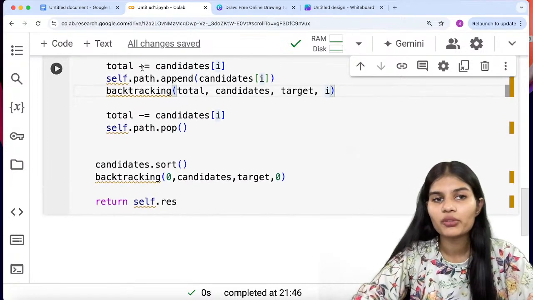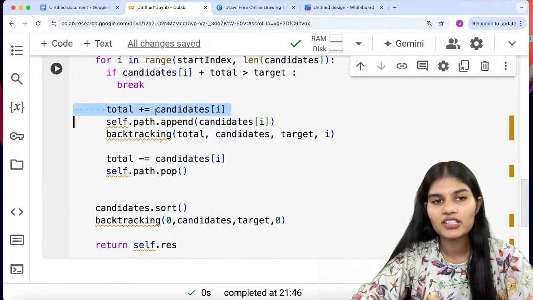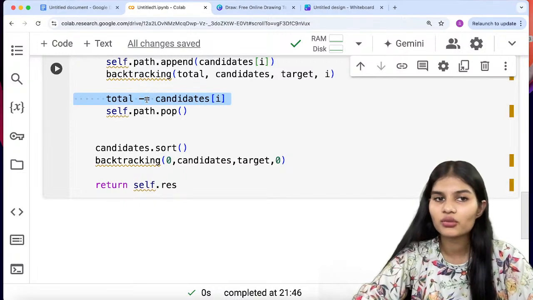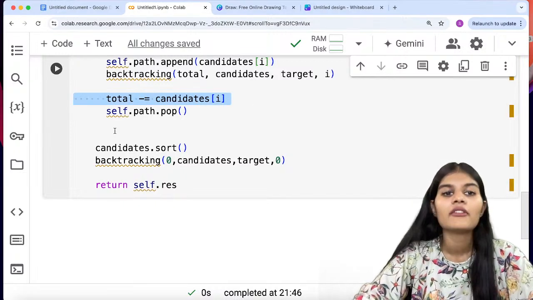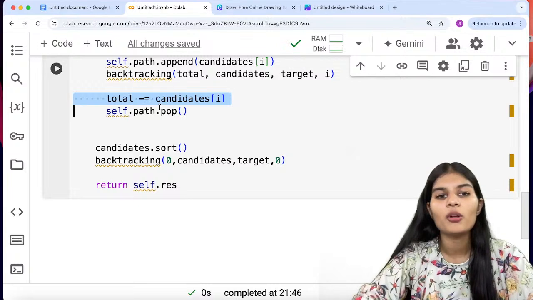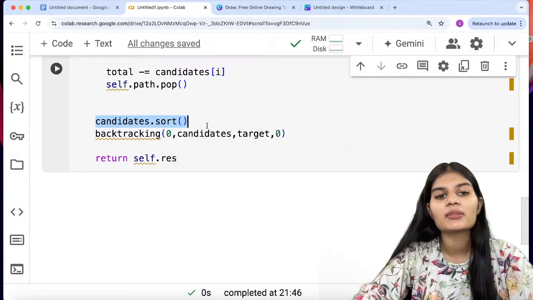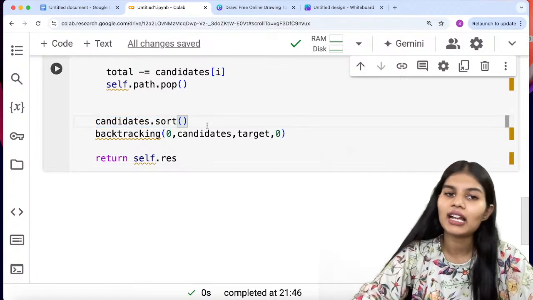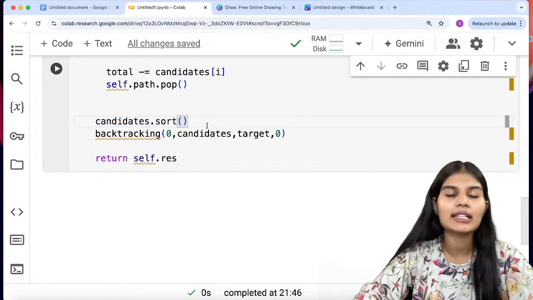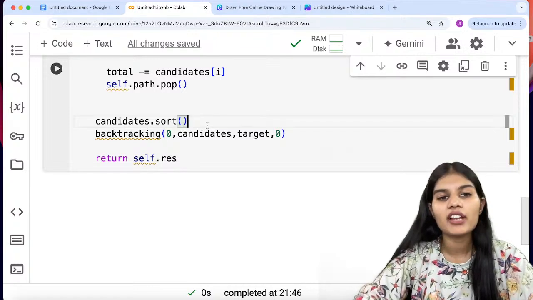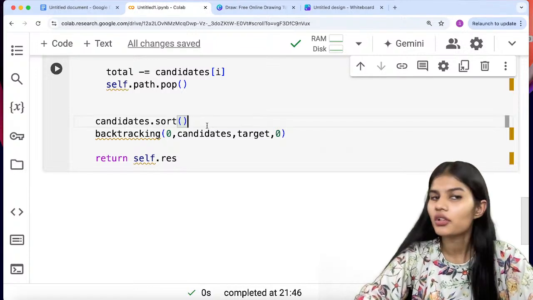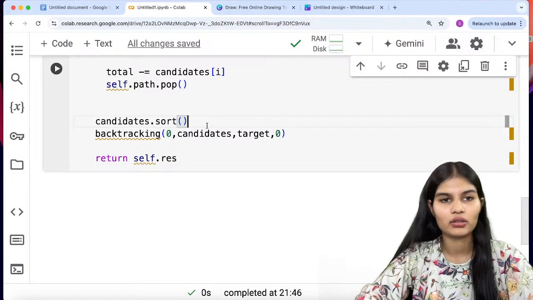Moving forward, we had put this condition for total plus. Similarly, I'll just do it for total minus also. So this is total minus is equal to candidates of I. Find self dot path and dot pop. Pop means to remove these values, right? And here we would just simply sort. So candidates dot sort. I'll be sorting this automatically in the ascending order. When you do not define in which manner you have to sort, the sort function automatically does it in the ascending order. Fine.